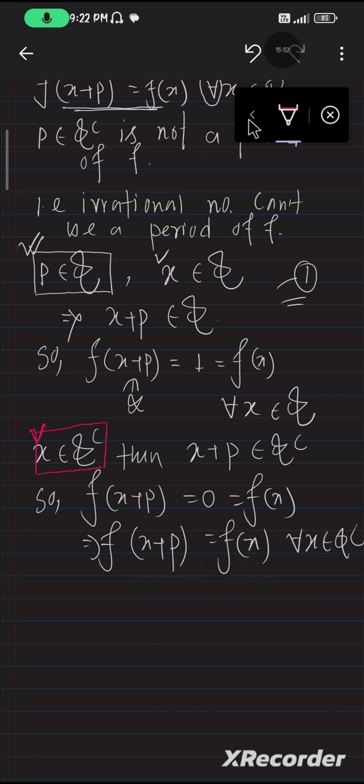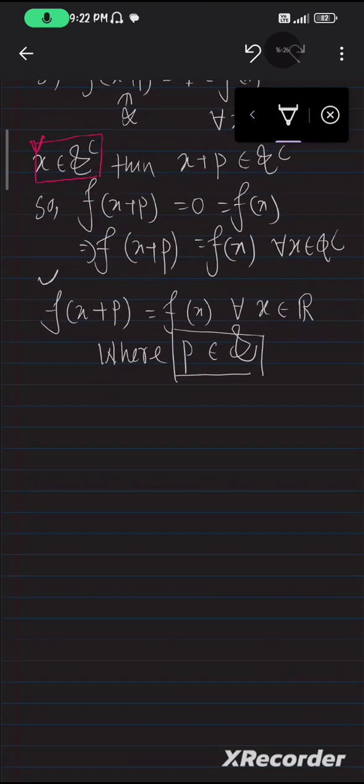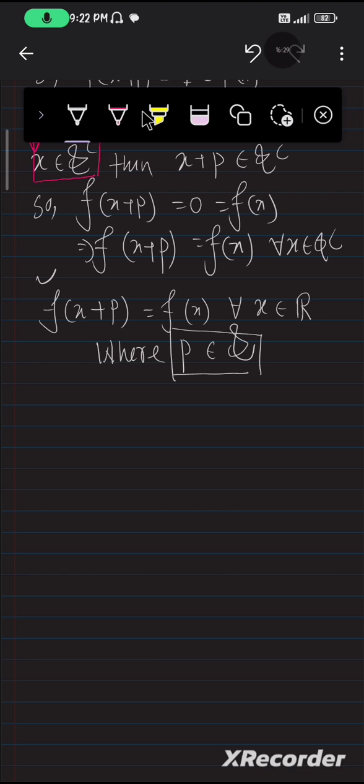So what can we say? We can say that f of x plus p equals f of x for all x inside R, where p is inside Q. So when p is inside Q, then f has period, but when p is inside Q complement, then f has no period. So what is our conclusion?